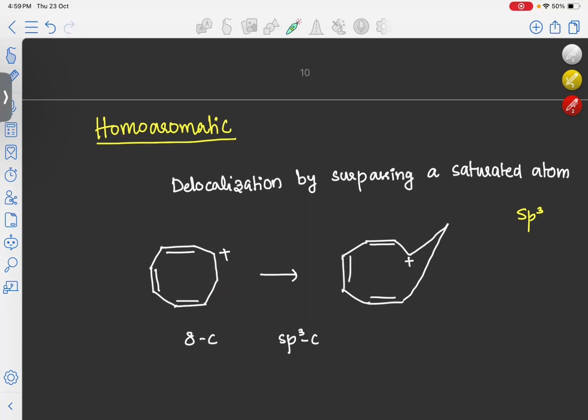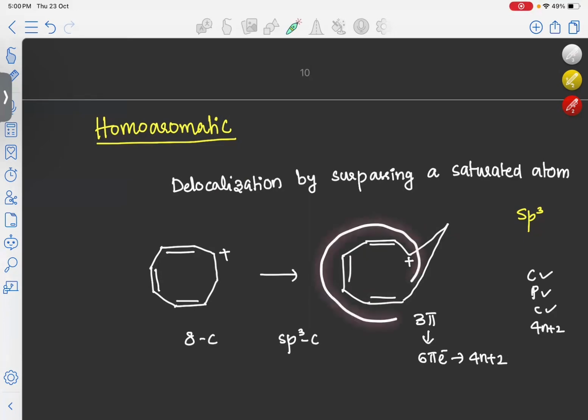So if you are not considering this carbon here, all the other atoms are in the plane, and here we have 3 pi bonds which are taking part in the conjugation. That means total 6 pi electrons are there. So it is an example of a 4n plus 2 system. And our molecule here is cyclic. And since apart from this carbon, all other carbons are sp2, this will be a planar molecule, and we have alternate double and single bonds plus a positive charge here. So this will be conjugated also. So it is cyclic, it is planar, and it is conjugated, and it has 4n plus 2 pi electrons. So this molecule now will become aromatic.